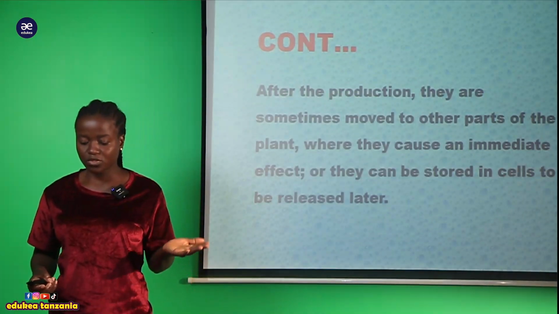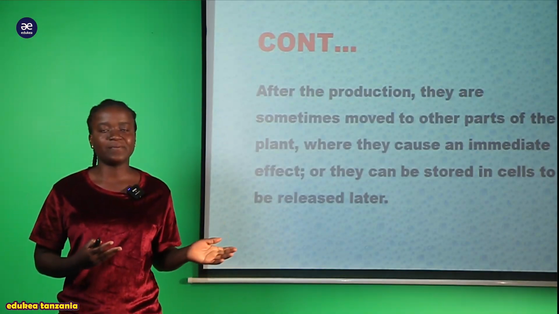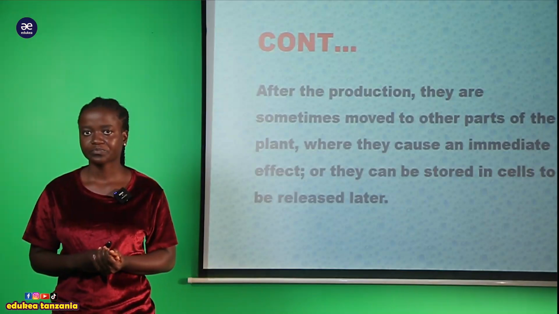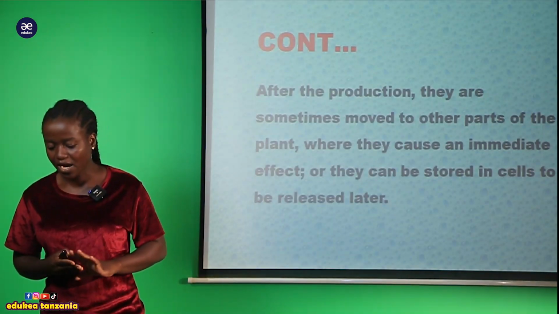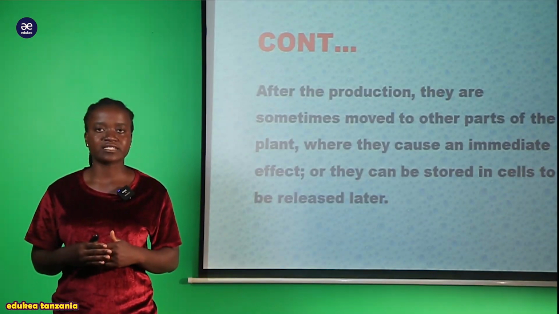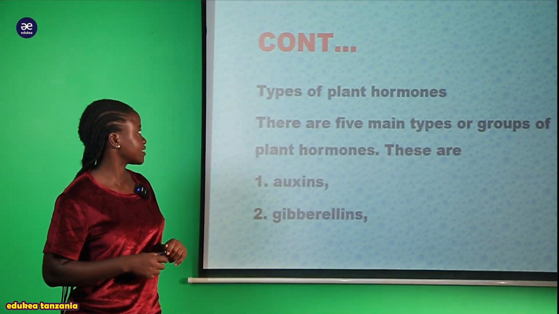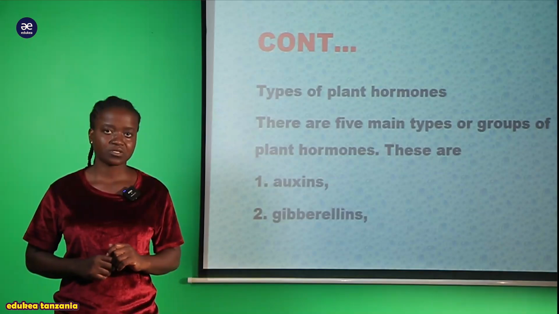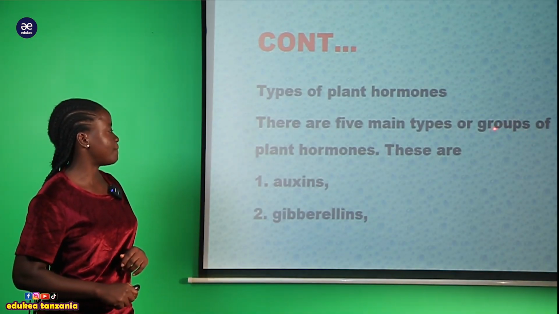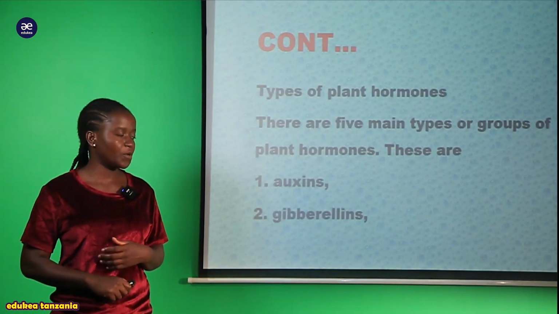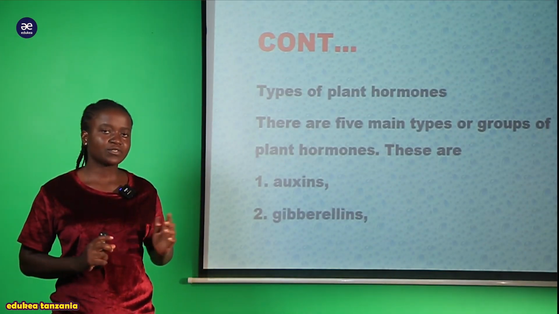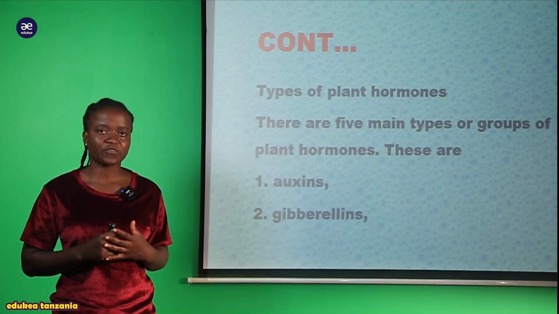So my students, those are the characteristics of plant hormones, or phytohormones, in general. Now I would like to take you through the introduction of the next session, that is the types of plant hormones. We have almost 5 types, or groups, of plant hormones. The first one is called auxin. Auxin is a hormone which is found within the body of a plant.